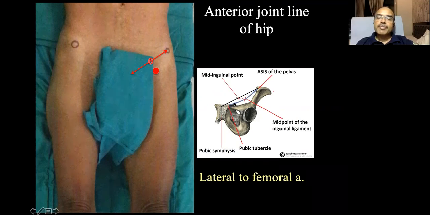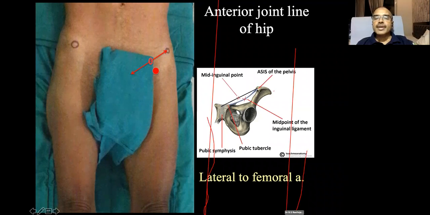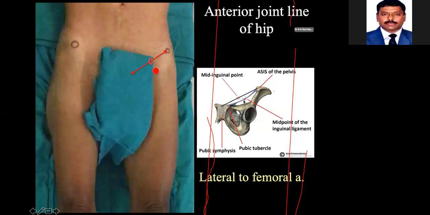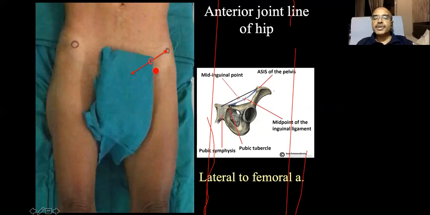And the mid-inguinal point is the midpoint of the line joining the pubic symphysis to the anterosuperior spine. So this is the mid-inguinal point. Whereas the inguinal ligament is attached from the pubic tubercle to the anterosuperior spine. So the midpoint of the inguinal ligament is the midpoint between the pubic tubercle and anterosuperior spine. Since the pubic tubercle remains lateral to the pubic symphysis, hence the midpoint of the inguinal ligament remains lateral to the mid-inguinal point.